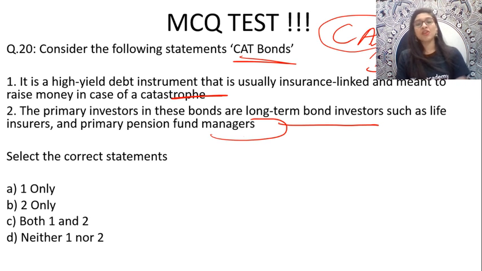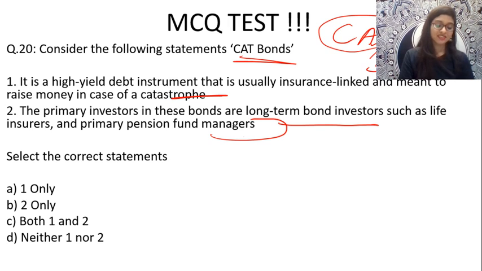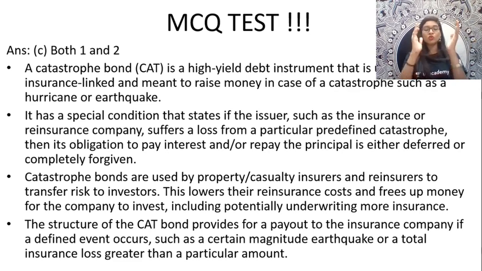Yes, Parvinder, it's catastrophe bonds. So think and say, your catastrophe bonds is for what? And yes, Nidhi is also saying A. And the answer is option number C. Both 1 and 2 statements are perfectly right.